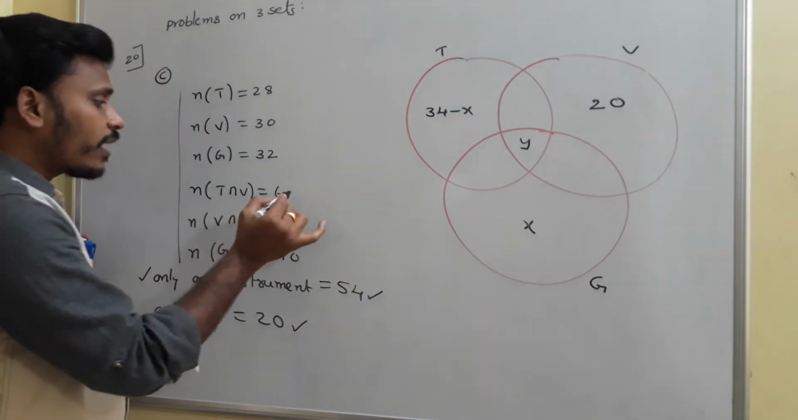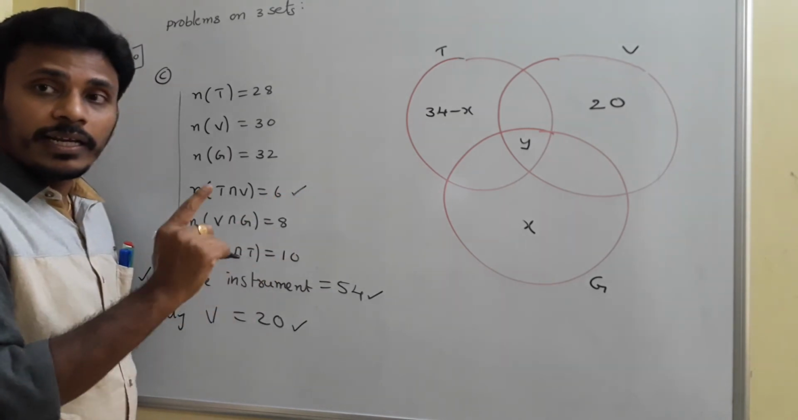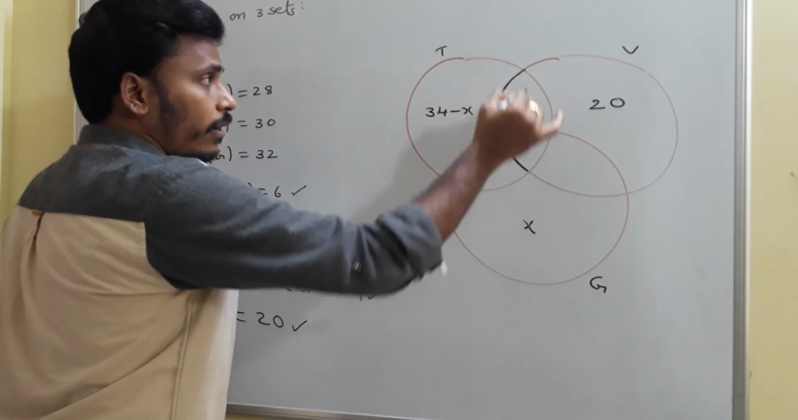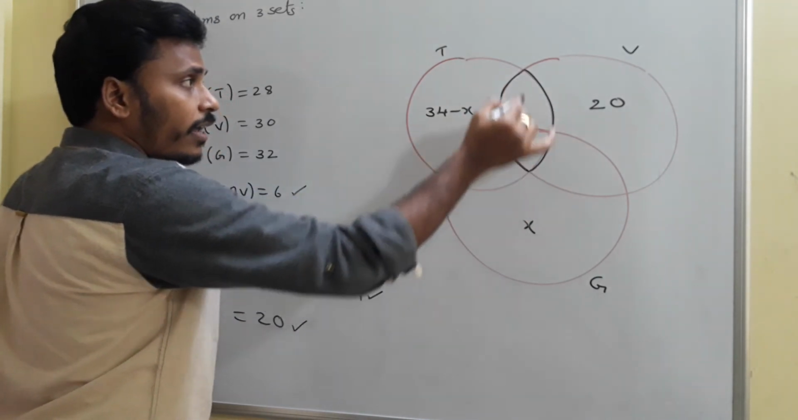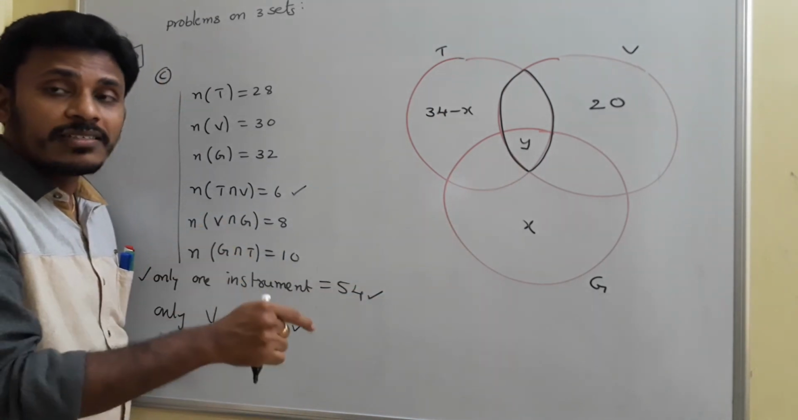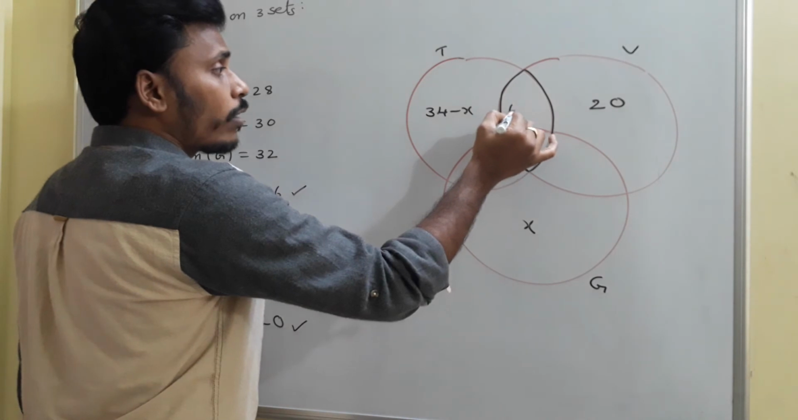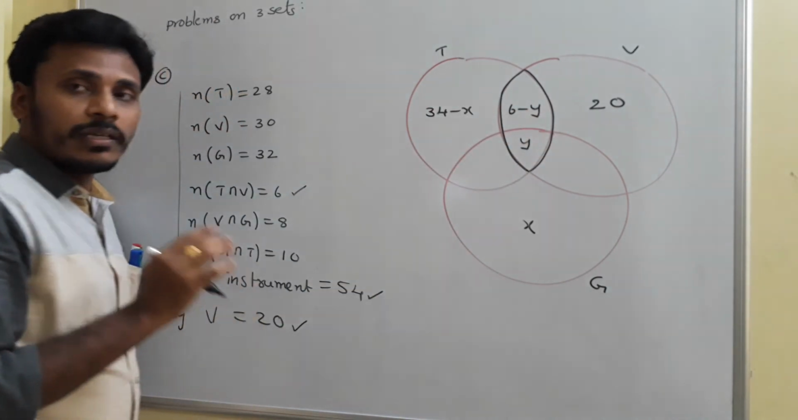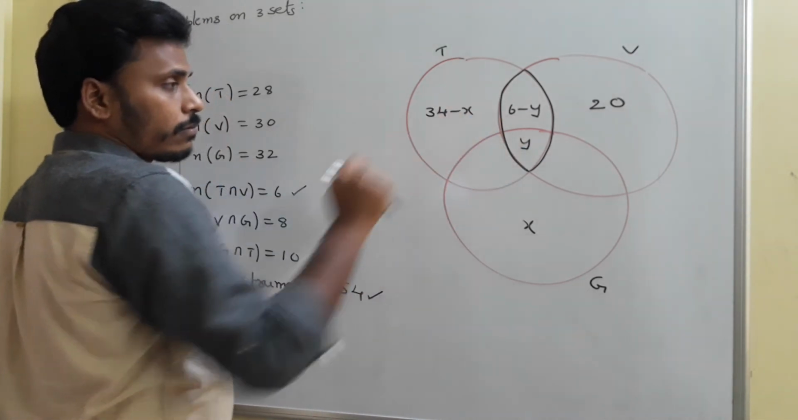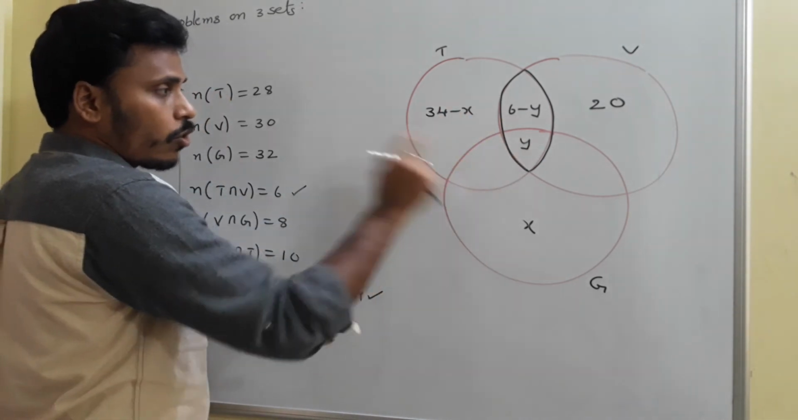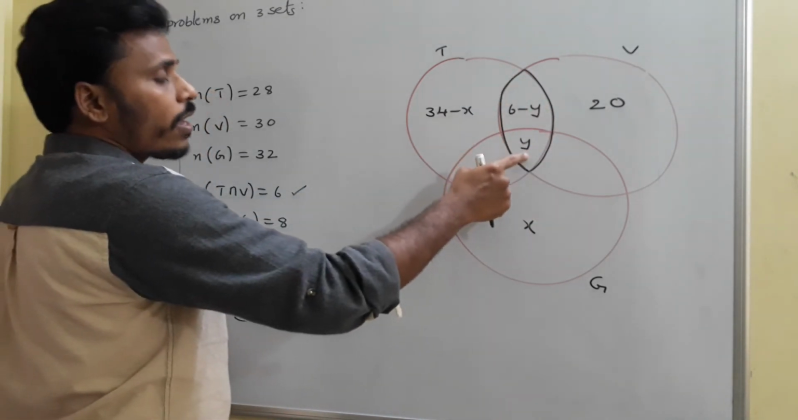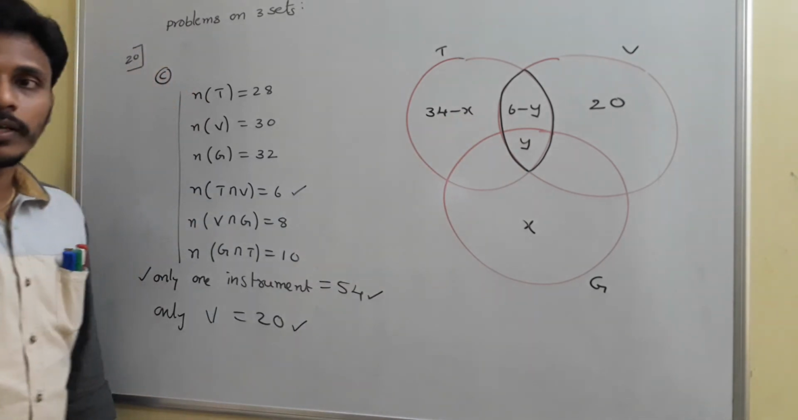Next thing, T intersection V is 6. Trumpet intersection violin is 6. So trumpet intersection violin is this part, okay? Totally in this part I need to indicate 6, but already how much have I indicated? Already y is indicated, so here I need to take 6 minus y, okay? Be careful while writing all these things. You need to first write this inner one and then that. This total region must contain 6. Already y is there, so you need to write 6 minus y in the other region.